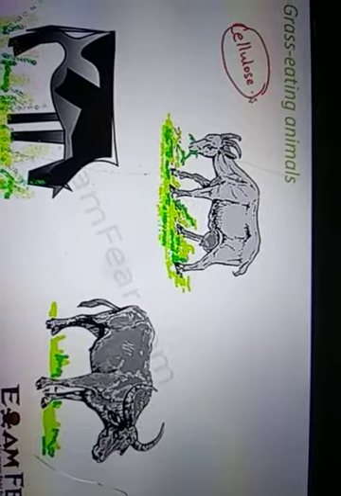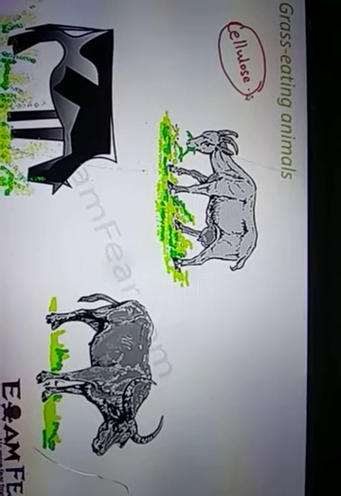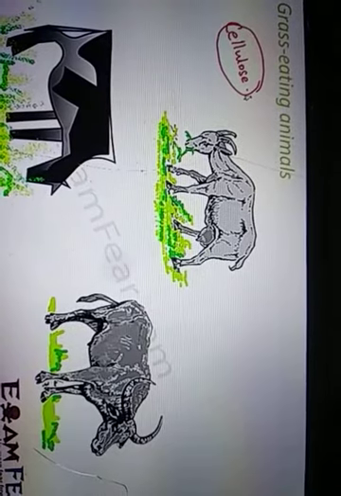We do eat some parts of the plant, but we eat other stuff also, like cereals, flesh, many pulses and all those things. So these animals are able to digest cellulose. Have you ever seen a cow that, even if there is no grass in the surroundings, still starts chewing something inside its mouth?